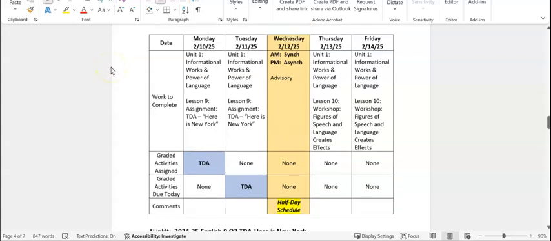Wednesday the 12th is a half-day schedule, and you're going to meet with your advisory teacher that day. That's an advisory day. Thursday the 13th and Friday the 14th, we will be working in Unit 1, Lesson 10, Workshop, Figures of Speech and Language Creates Effects.